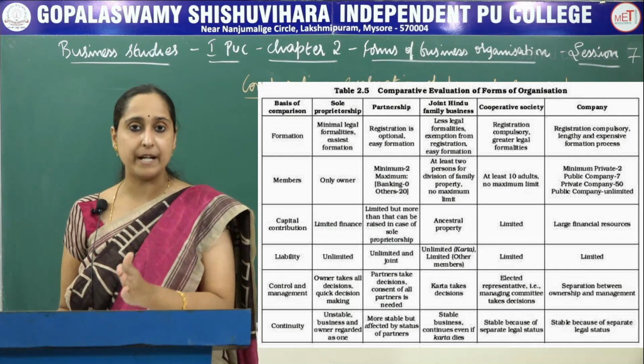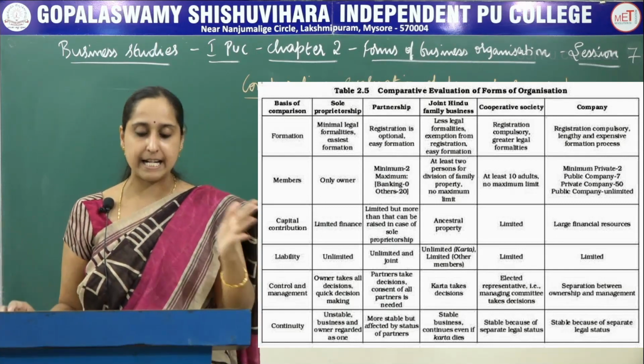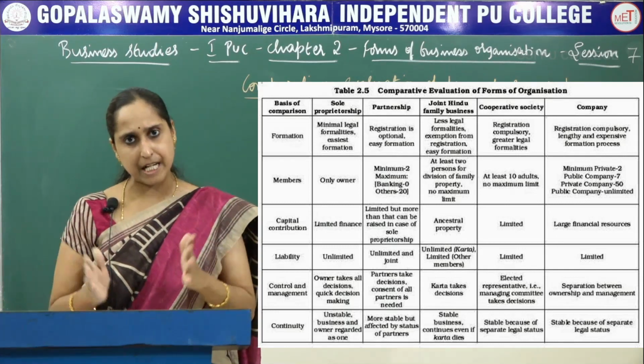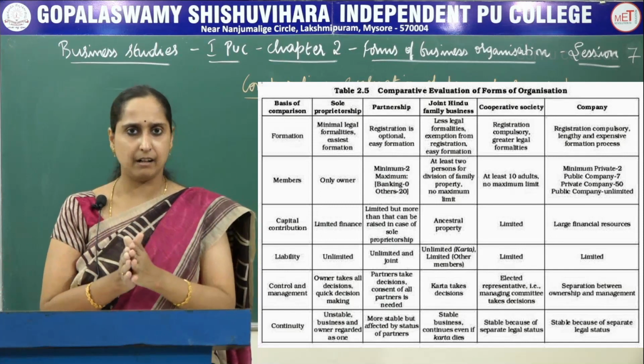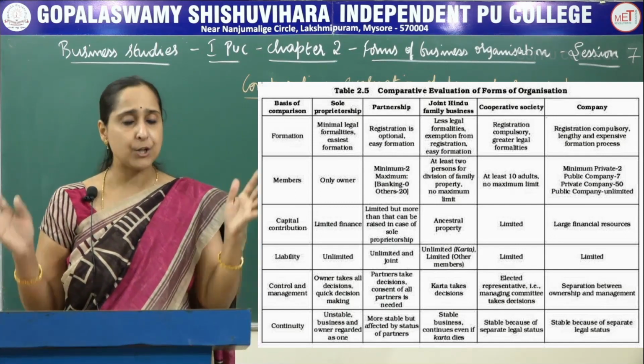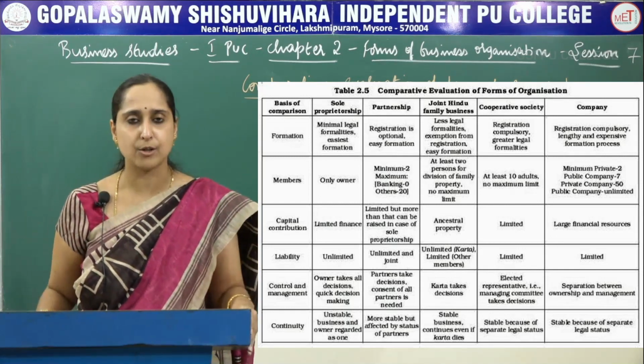And in case of cooperative society, it is stable because it has a separate legal status. And in case of company also, it has a separate legal entity, and it can continue its business until it is officially wound up by the shareholders or the members of the joint stock company.